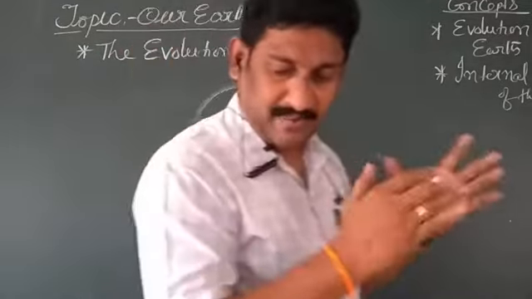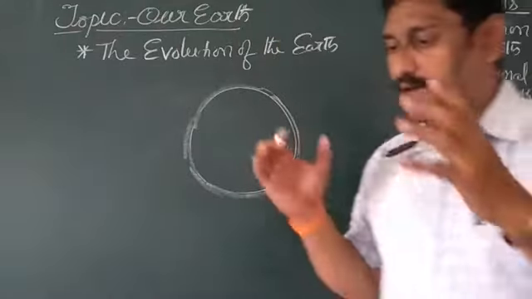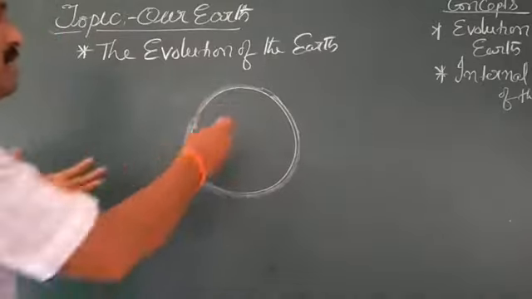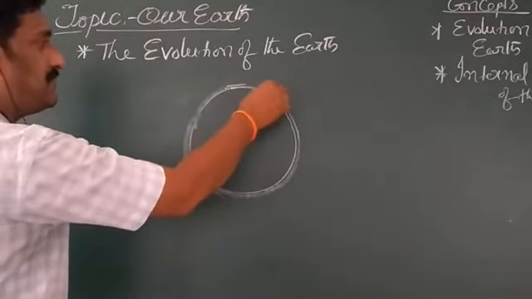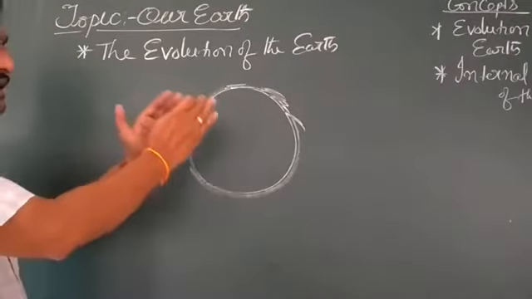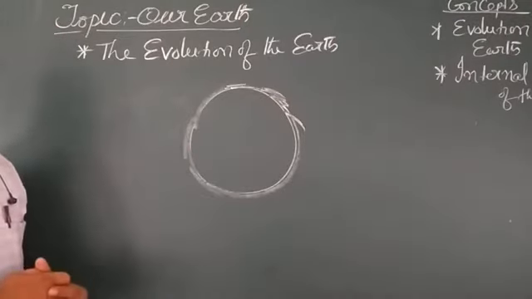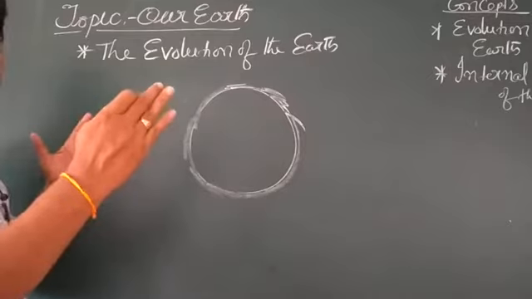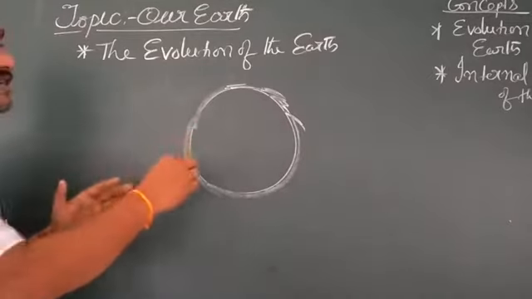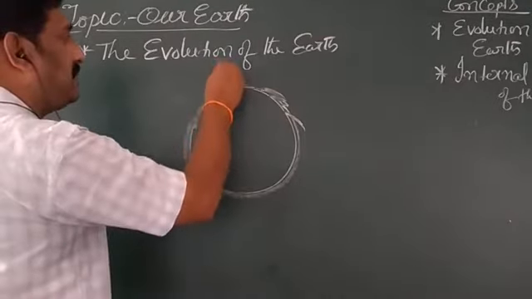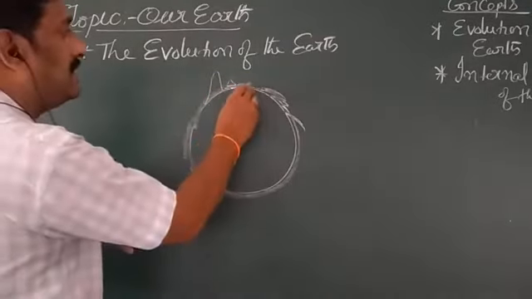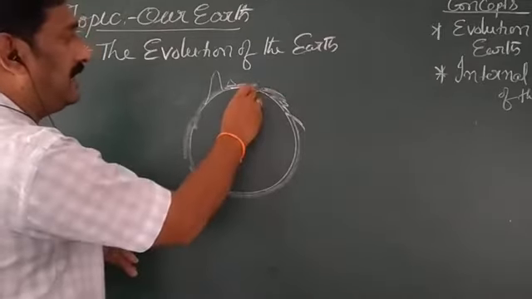At that time the earth was continuously being bombarded, which means explosions on it. With this, the size of the earth increased, and the highest peaks and low basin areas also formed on the surface of the earth.